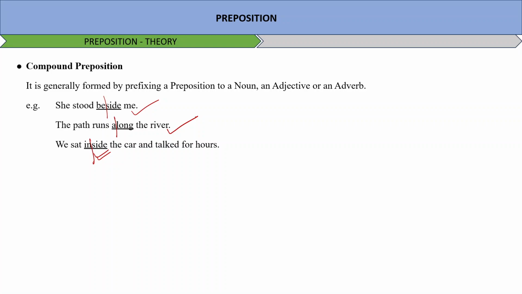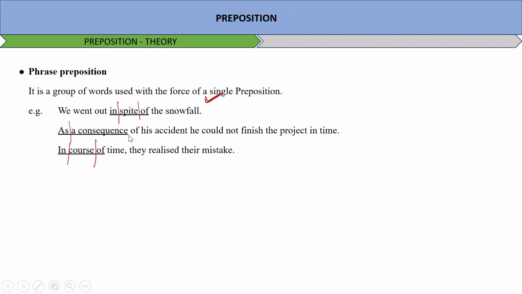What is a phrase preposition? It's a group of words used with the force of a single preposition. We went out in spite of the snowfall. As a consequence of his accident, he could not finish the project in time. In course of time, they realized their mistake. So this is how we will be using phrase prepositions in respective sentences. I'm just trying to introduce you to the types. So this is another type of preposition.